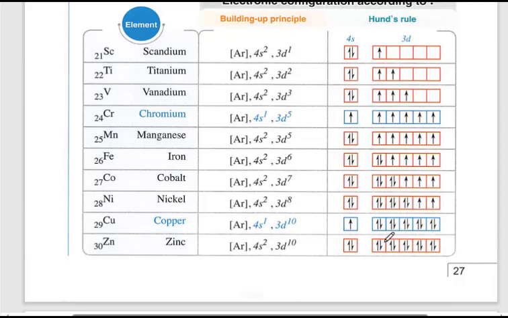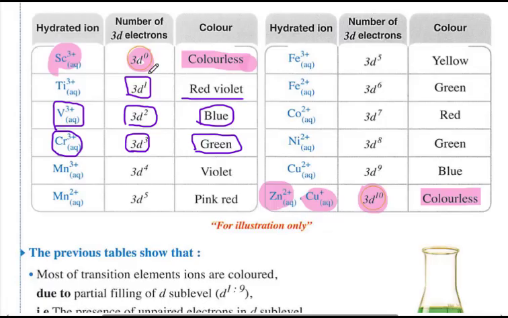So we have to memorize some very important elements. Here chromium 3 contains 3 electrons in the d sublevel and it is green. Manganese positive 3 has a d sublevel containing 4 electrons, so it is violet.